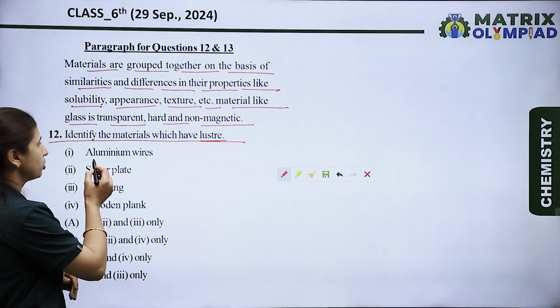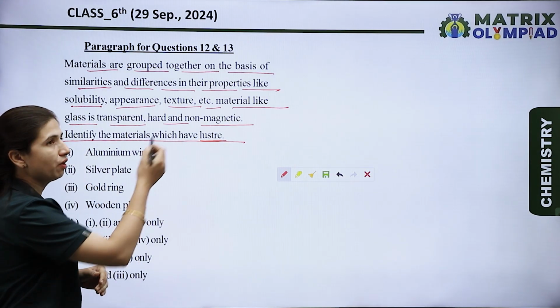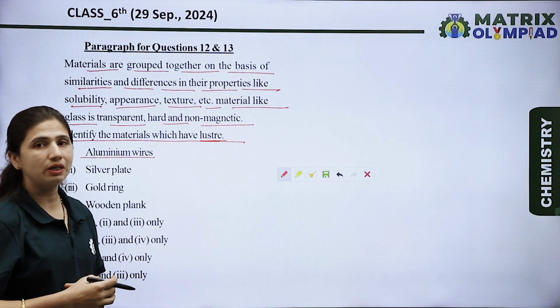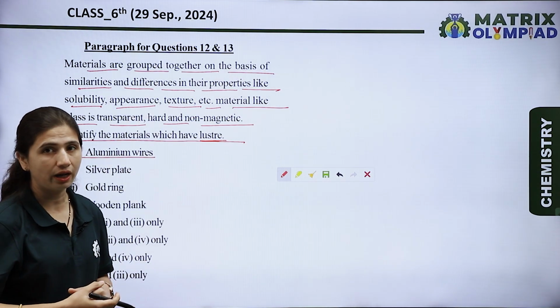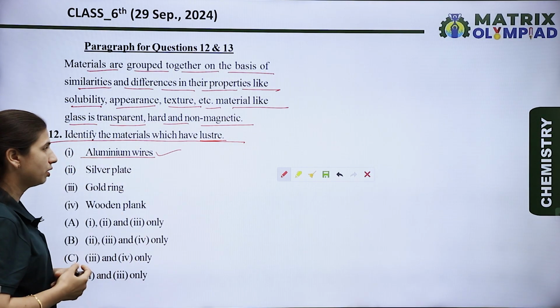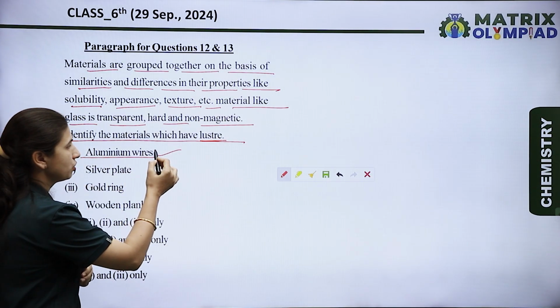So let's see the options. Identify the materials which have luster. First is aluminium wires. Aluminium wires are basically made up of aluminium metal, and aluminium metal has the lustrous property. So it has luster.